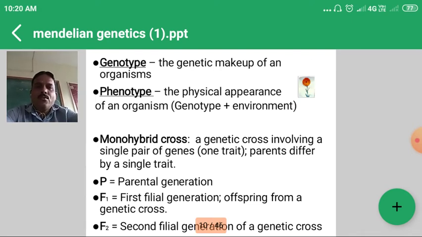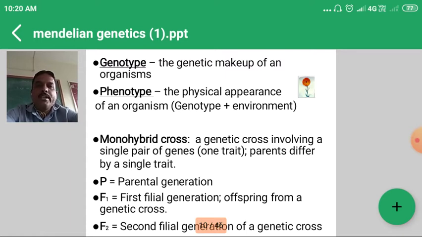Then what is meant by genotype? Genotype is nothing but the genetic makeup of that individual, and it is expressed genetically. Suppose tall: capital T capital T, or capital T small t, heterozygous condition. So the expression of that character or organism genetically with the help of letters is called a genotype. What is meant by phenotype?